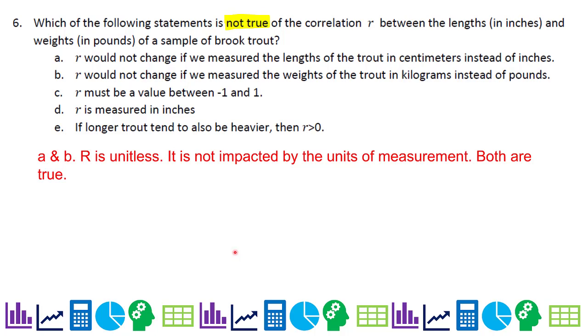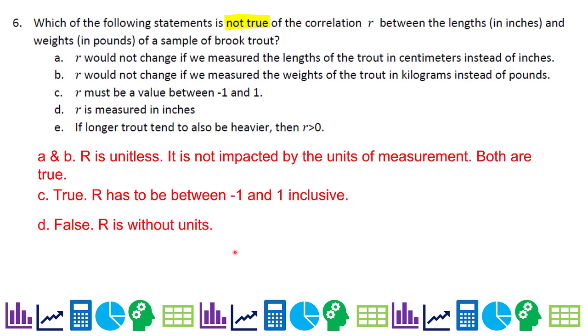It's not impacted by the units of measurement. So both A and B are true. But we're looking for not trues. C, R must be a value between -1 and 1. Yes, that's true. Check the activity we did on the F1 day with the produce types and incomes, and we said R has to be between -1 and 1 inclusive.